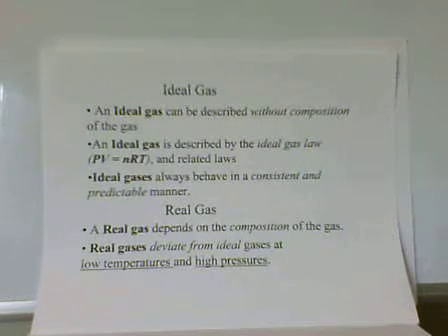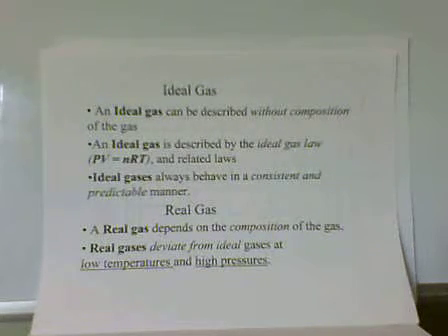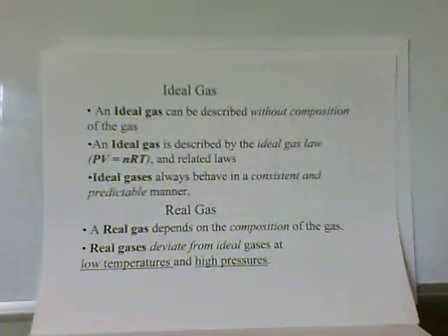An ideal gas can be described without needing to know the composition of the gas. It is described by the ideal gas law. Pressure times volume is equal to moles times constant times temperature. This means that the gas behaves in a consistent and predictable fashion, hence we are able to describe it by a mathematical equation. Real gases deviate from ideal gases at low temperatures and high pressures.